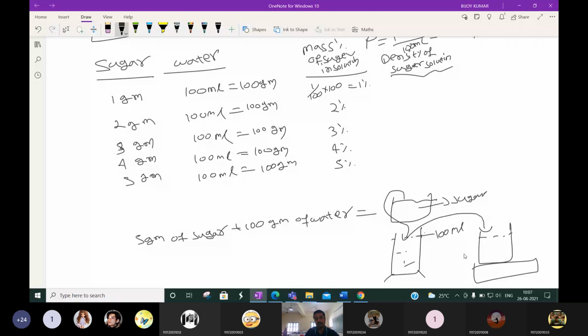If this solution is there, 5 gram of sugar and 100 ml of water, we take 100 ml of sugar solution and measure that weight. Will it be more than 100 gram, less than, or equal to 100 gram? If you don't know, then please say no.